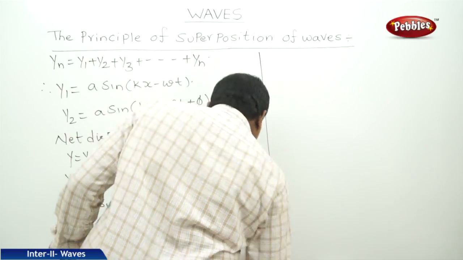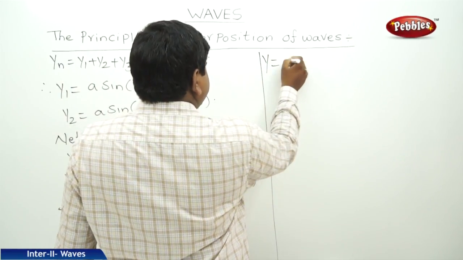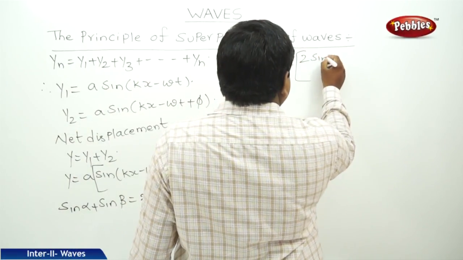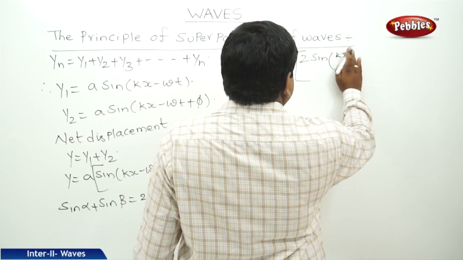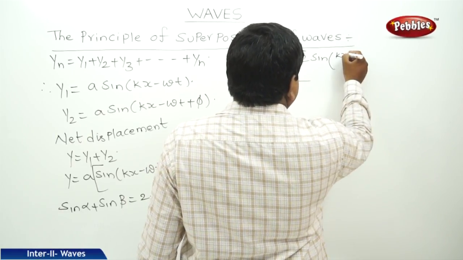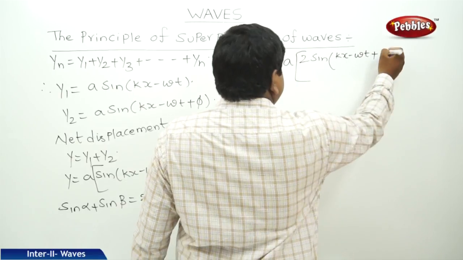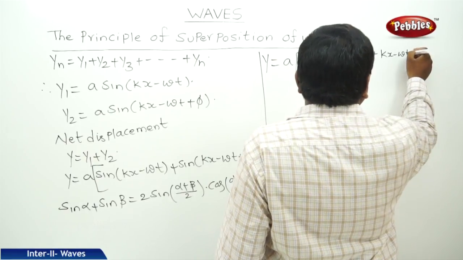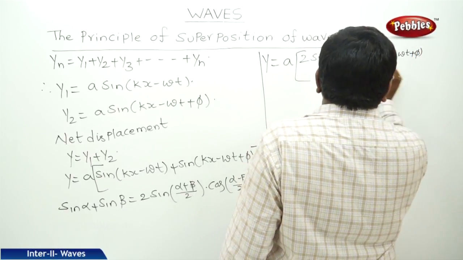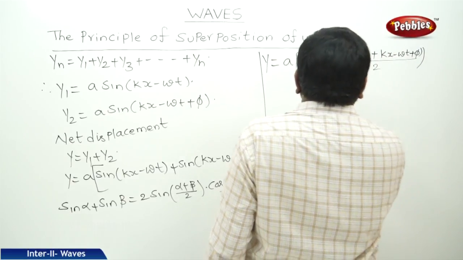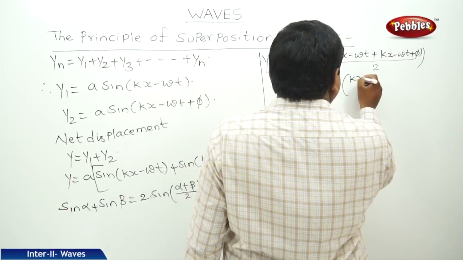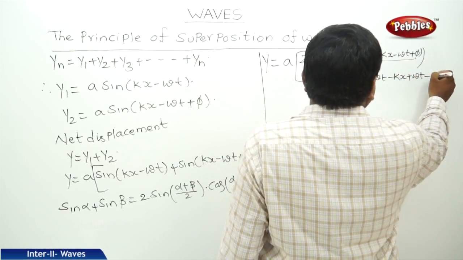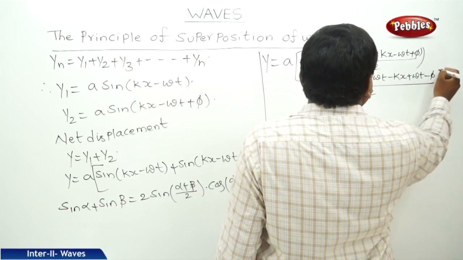Therefore, y is equal to a 2 sine kx minus omega t plus kx minus omega t plus phi by 2 into cos kx minus omega t minus kx plus omega t minus phi by 2.